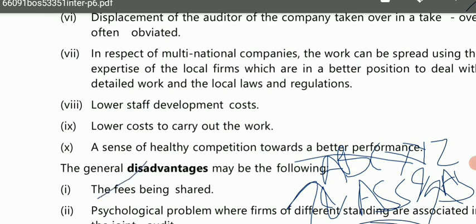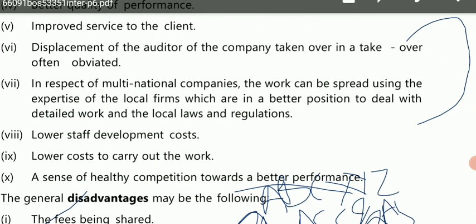So I hope that you are clear till here about what is joint audit, what are the advantages and what are the disadvantages. Now there are two advantages that are left, which you cannot understand by just simply reading this. So let's discuss them.